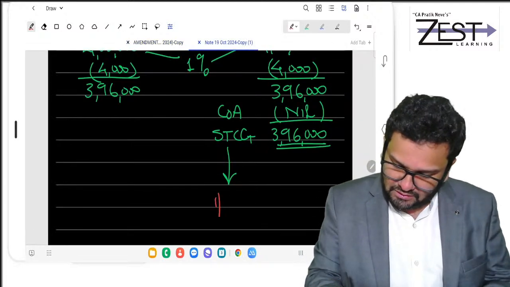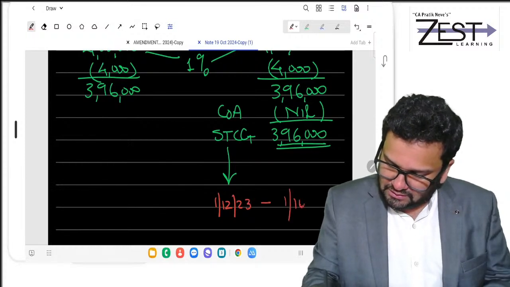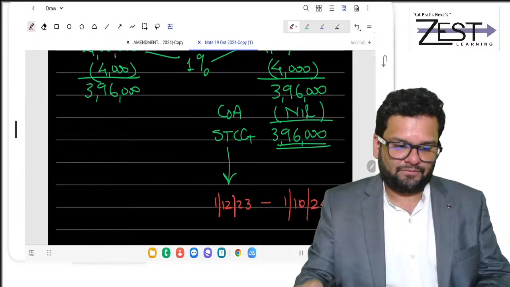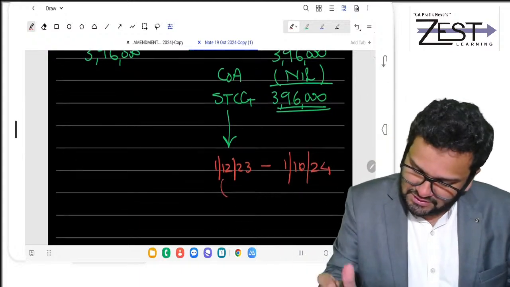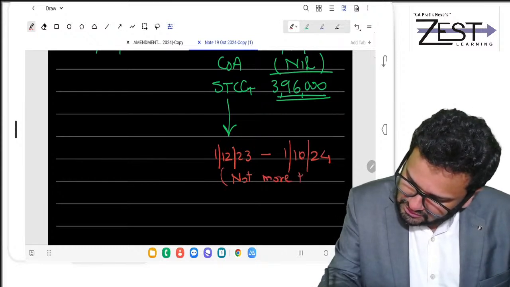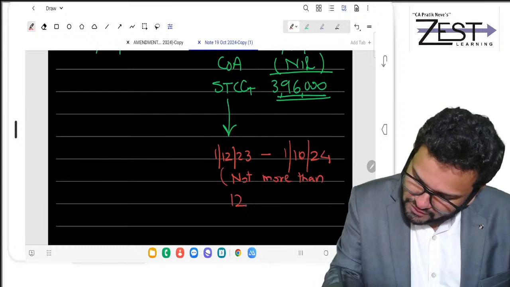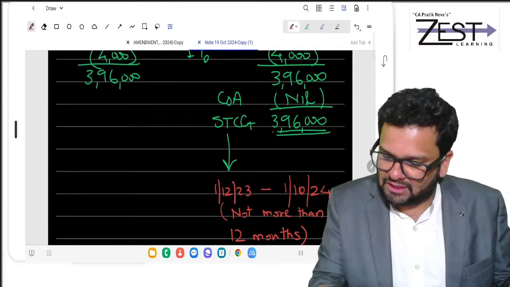So 1/12/23 to 1/10/24 is up to 12 months, isn't it? It is not more than 12 months. So which gain is it? It is short-term capital gain of